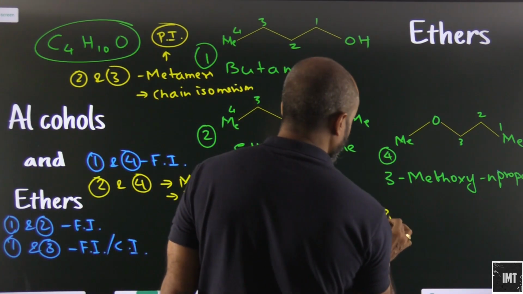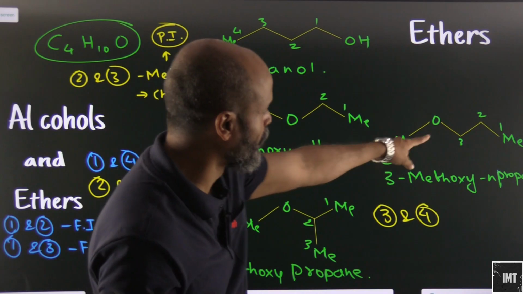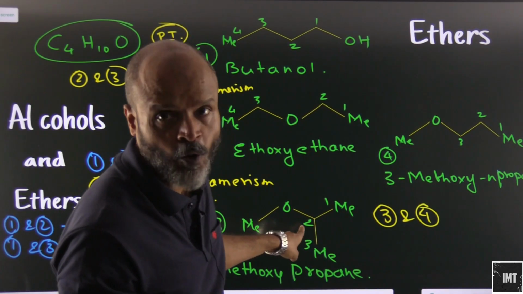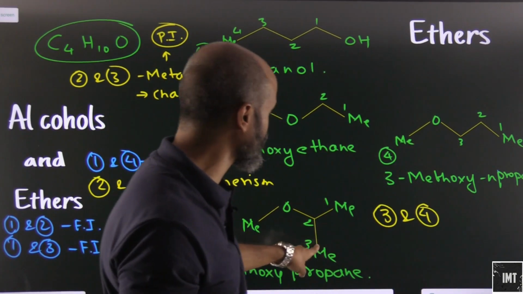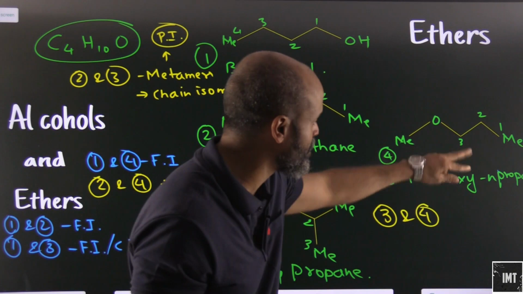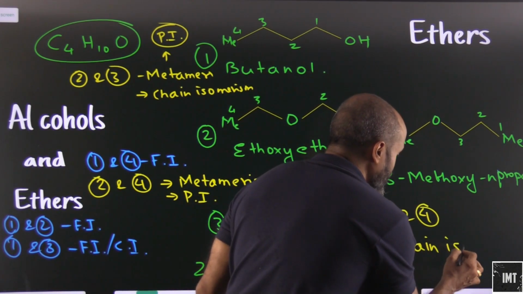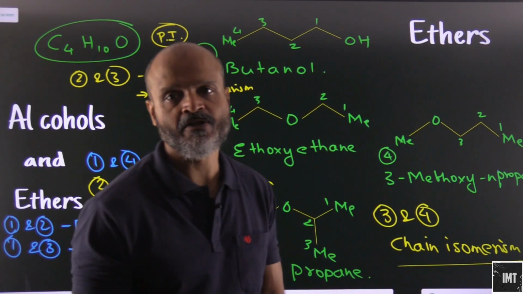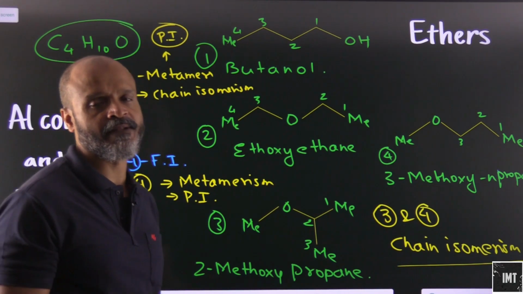Let's come to 3 and 4. Is there a difference in the O? No. So there is no metamerism out here. But is there a chain isomerism here? Yes, there is a chain isomerism here. So 3 and 4 will be exhibiting only chain isomerism. That's how we are going to decide which type of isomerism is existing where.